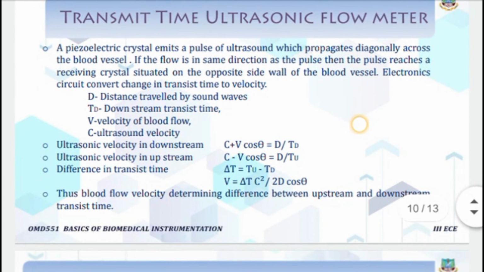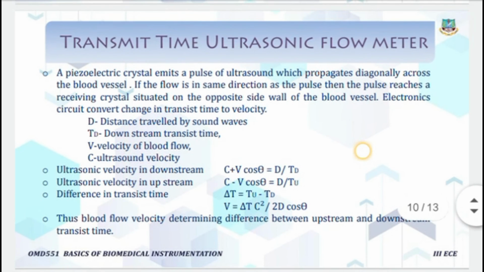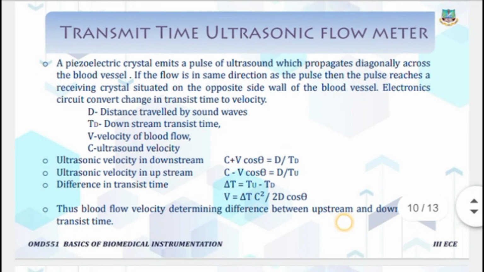So here there are some equations. D is the distance traveled by the sound wave, TD is the downstream transmit time, V is the velocity of blood flow, C is the ultrasound velocity. So the ultrasonic velocity downstream is given by C plus V cos theta, which is equal to D by TD, and the ultrasonic velocity upstream is C minus V cos theta, which is equal to D by TU.